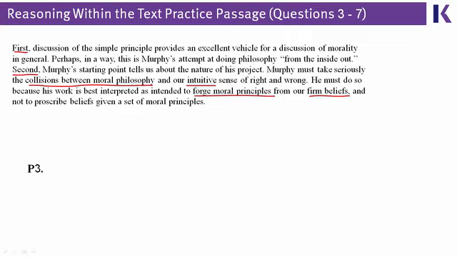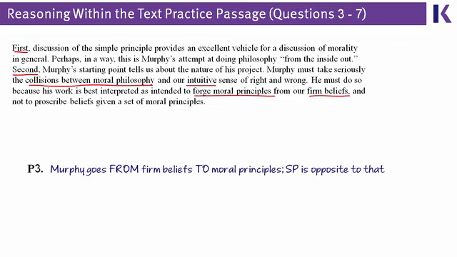In other words, and this is a good label for this paragraph, Murphy says we go from these firm beliefs to moral principles. But, and this is a subtle point that the author makes, the simple principle, that idea from paragraph 1, does the opposite. The author sets up a contrast here in the last few words of this paragraph where he says what Murphy does not do. That Murphy does not say we should make beliefs given the principles that we have. So the end of this paragraph ends up as a reinforcement of the conflict between Murphy and the simple principle.